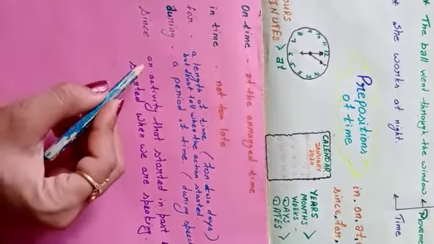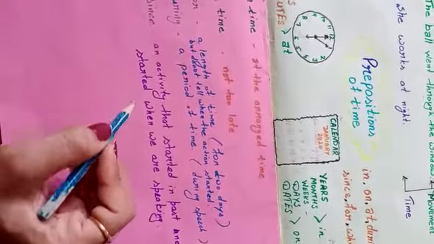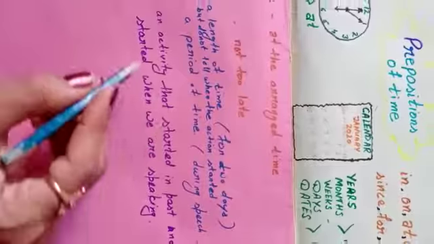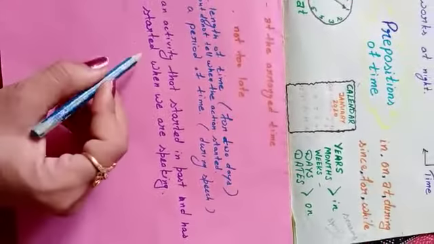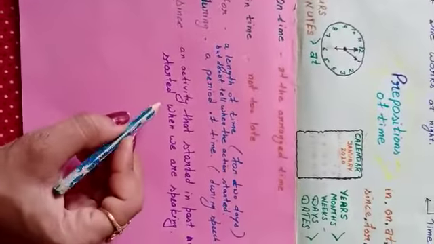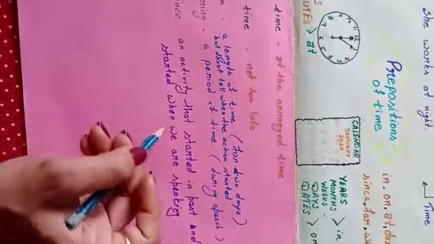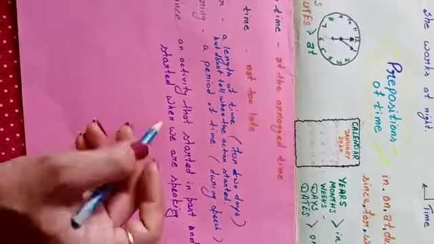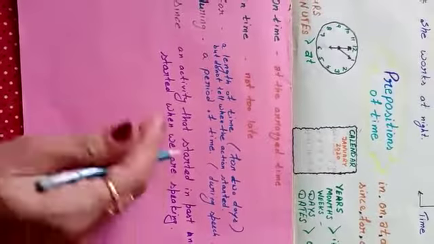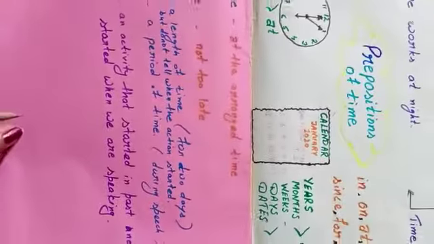Since is used for an activity that started in the past and is still going on while we are speaking, like now. For example, he is working in this office since 2010, this way. I hope you come to know about the prepositions of time.